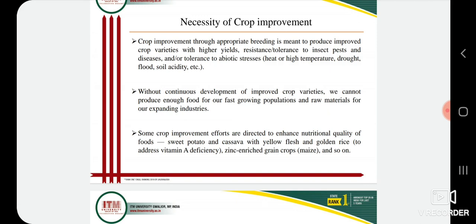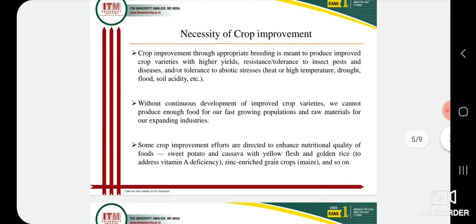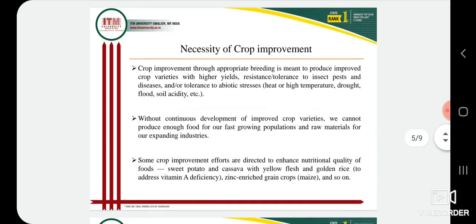These are the problems which everyone is facing nowadays. That's why crop improvement is necessary nowadays.